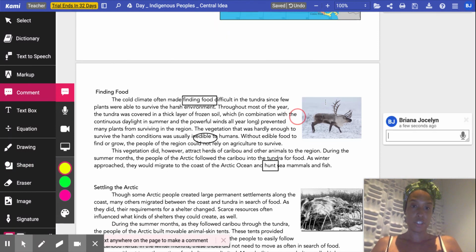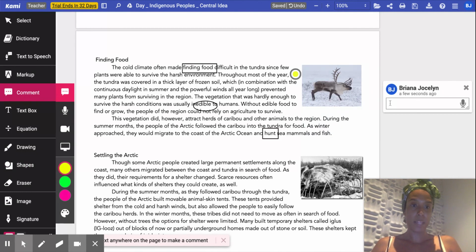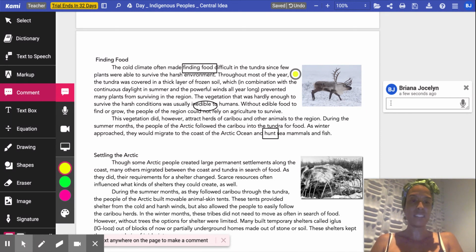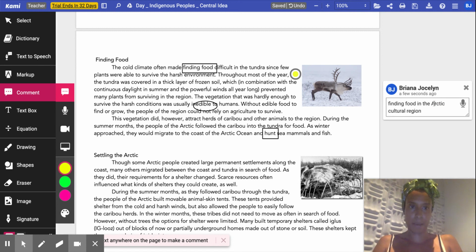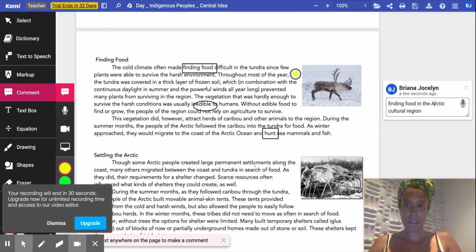Now it's time for me to write down what this section was about. I'm going to write my gist statement. So notice I clicked comment, my dot showed up, and I'm going to write this is about finding food in the Arctic. So finding food in the Arctic cultural region. I'm going to go ahead and capitalize my A because I want to make sure I'm doing that part right.